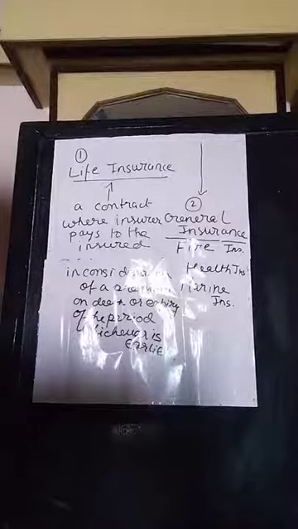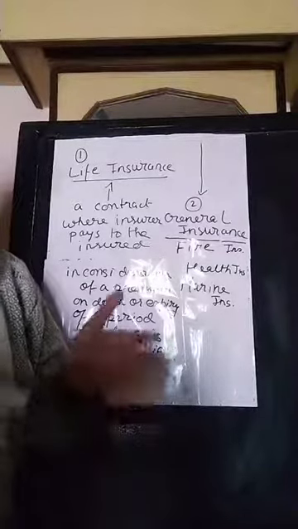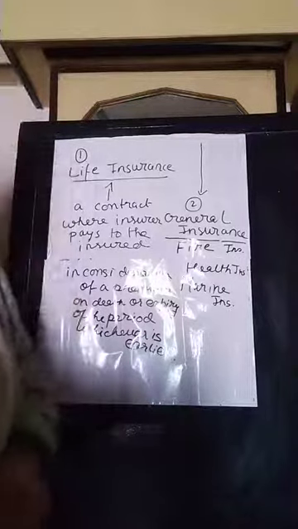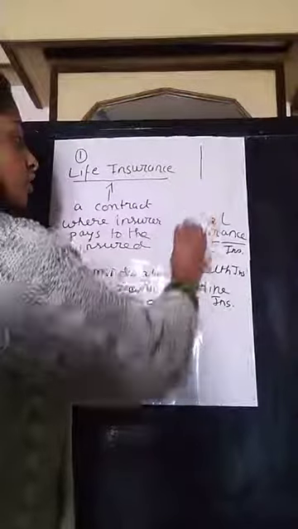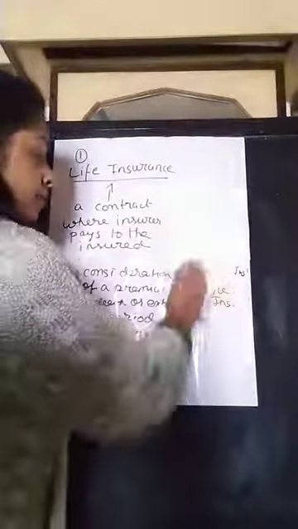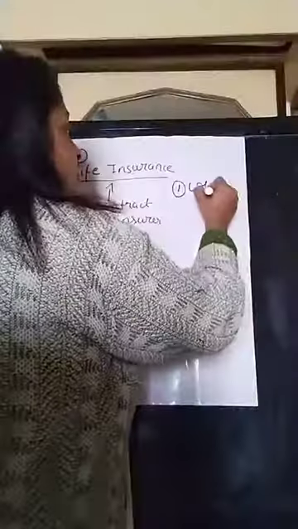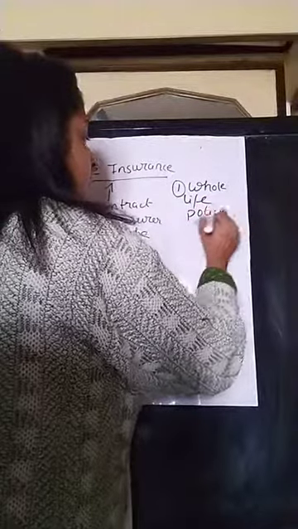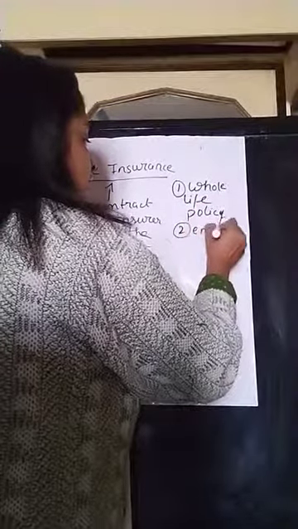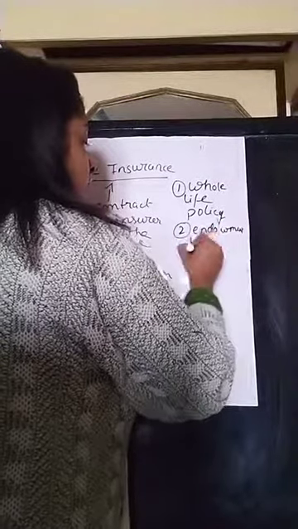Now life insurance has different types of policy, such as whole life policy and endowment policy. I'll rub out this general insurance part because this is not our topic for today, and I'll write the different important types of life insurance policy. Number one is whole life policy. Then endowment policy. These are the two most important policies of life insurance.